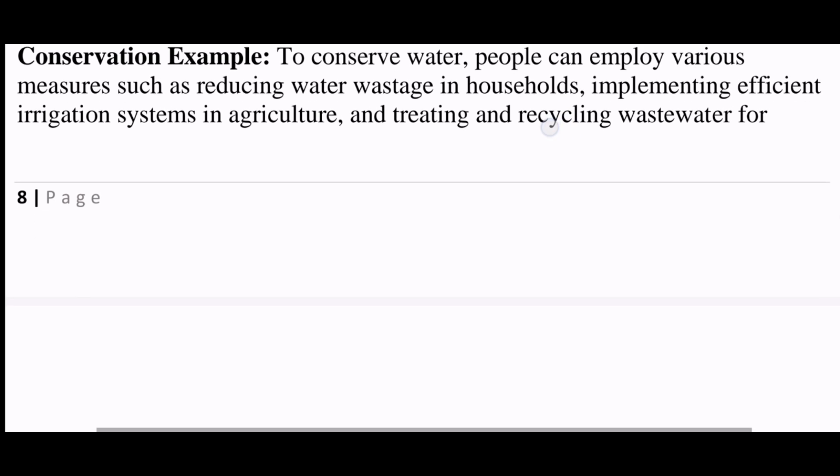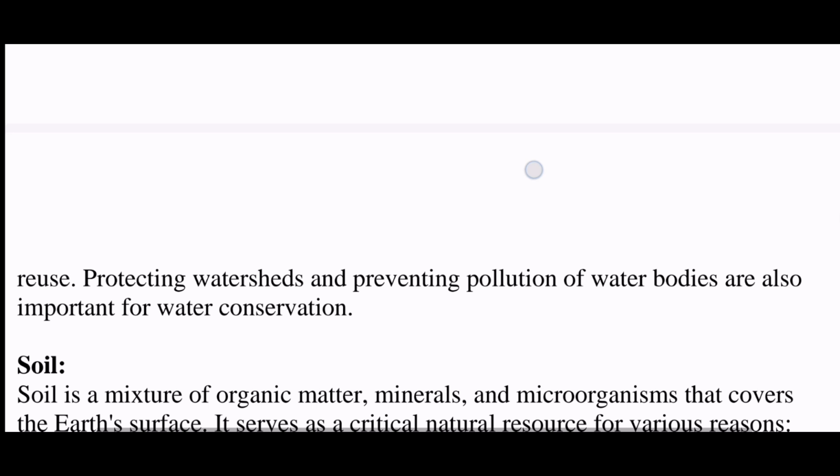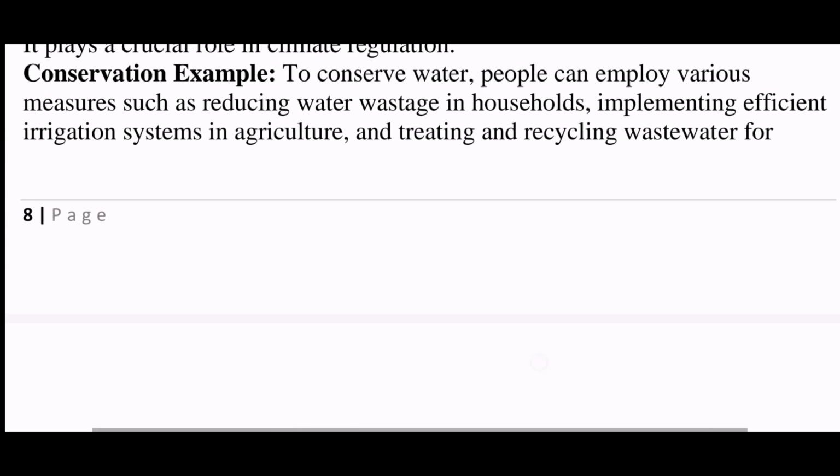Now, conservation example. To conserve water, people can employ various measures such as reducing water wastage in households, implementing efficient irrigation systems in agriculture, and treating and recycling wastewater for reuse. Protecting watersheds and preventing pollution of water bodies are also important to conserve water. Now, see, if you want to conserve the water, you should minimize the use. Don't waste your water when you're brushing your teeth. Don't let your tap be open when you're taking a bath. Turn off your tap. All right, so don't waste the water.